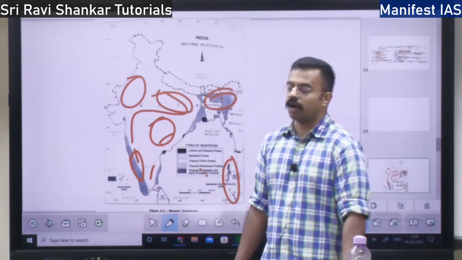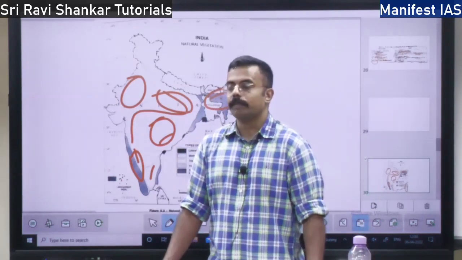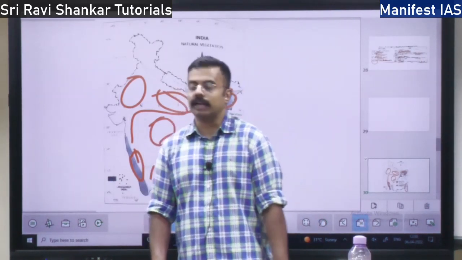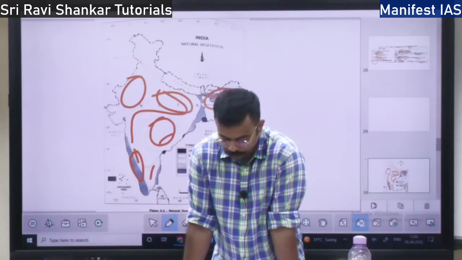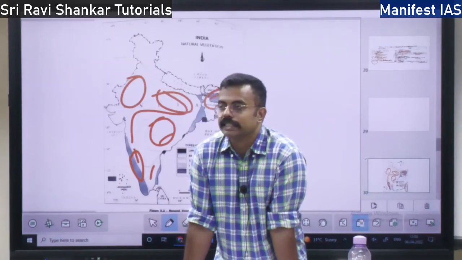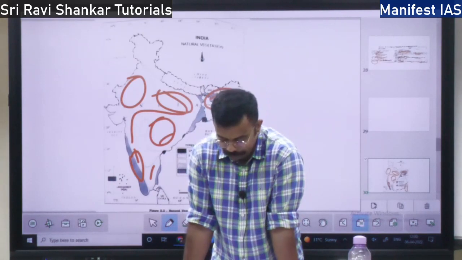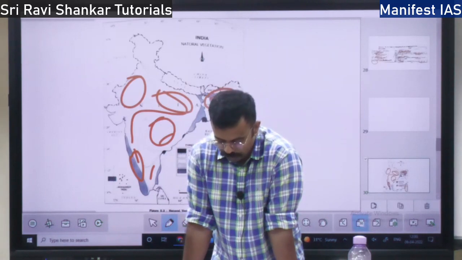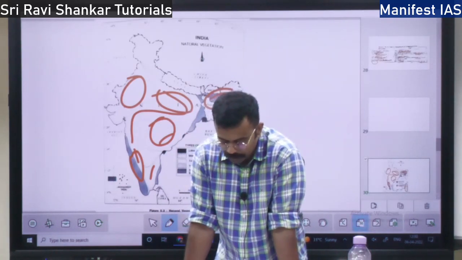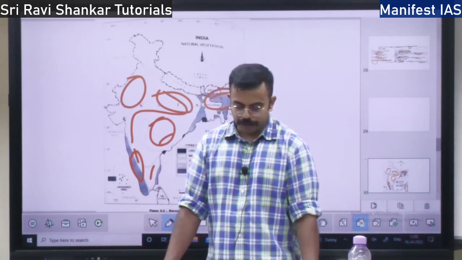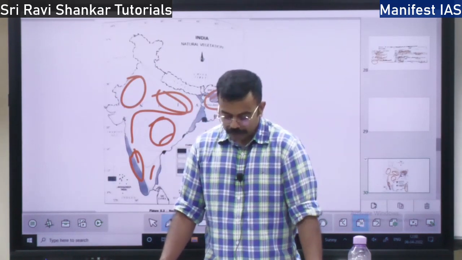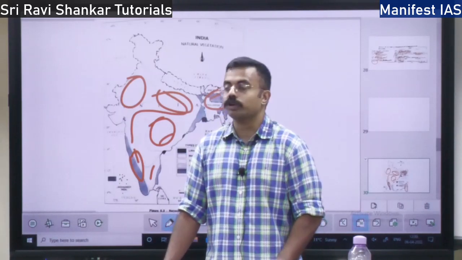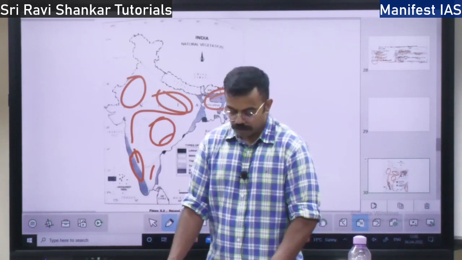Arid means dryness, a very hot region. Where all do you find the tropical thorn forest in India? You will find it in the Punjab, Haryana and Rajasthan region. The plants in this region will be leafless, without any leaf, and you will find a type of vegetation called scrub vegetation. What are the trees in this region? You will find babul, ber, neem, khejri tree, date palm, and also tussocky grass, one type of special grass.